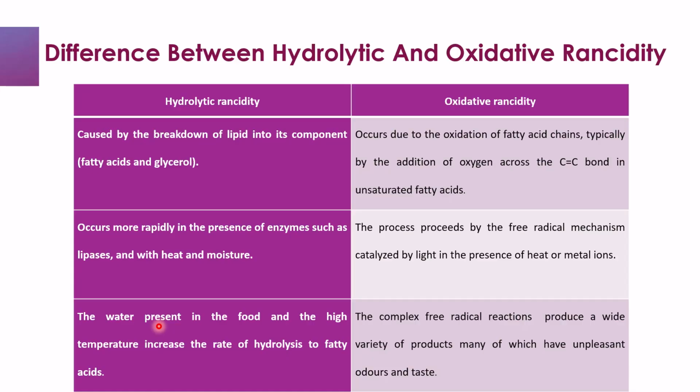In hydrolytic rancidity, the water present in the food and the high temperature increase the rate of hydrolysis to fatty acids. Whilst in oxidative rancidity, the complex free radical reactions produce a wide variety of products, many of which have unpleasant odors and tastes. Thank you.